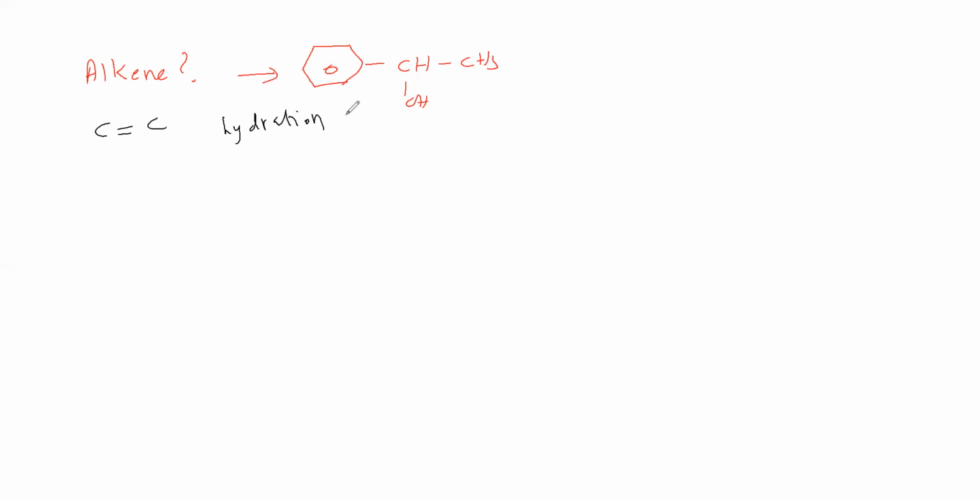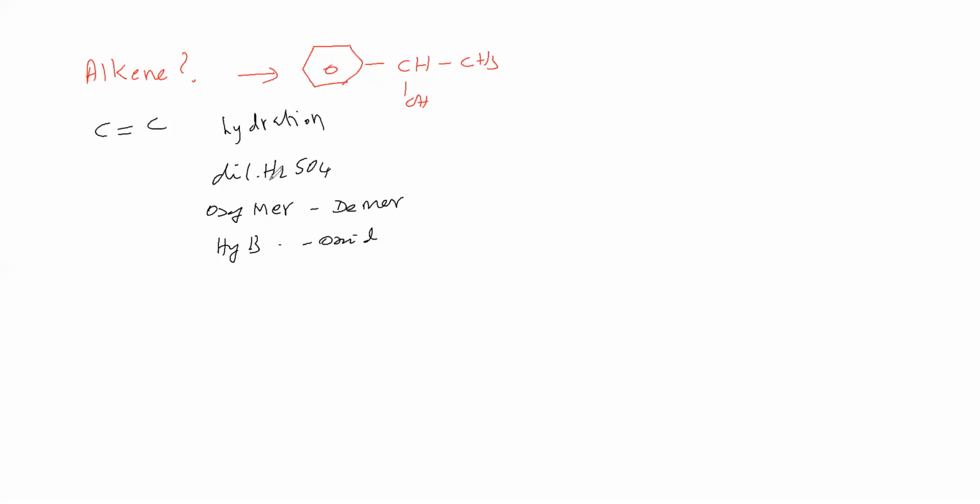Hydration, what are the possibilities? One possibility is in the presence of dilute sulfuric acid. The next possibility is oxymercuration, demercuration. The next possibility is hydroboration, oxidation. These are the possibilities. Okay. So hydration can take place by using dilute sulfuric acid, oxymercuration-demercuration, or hydroboration-oxidation. These are the possibilities.